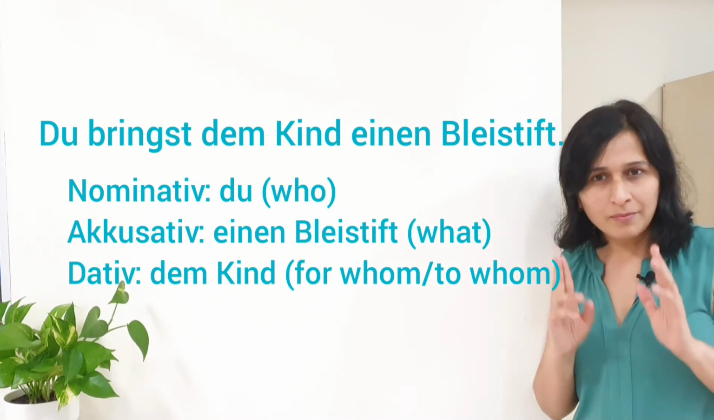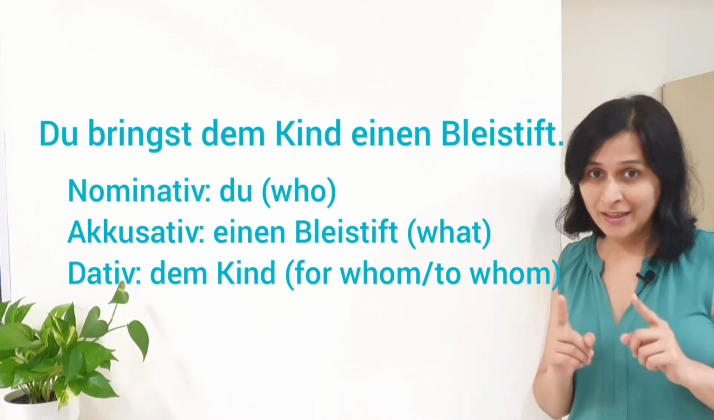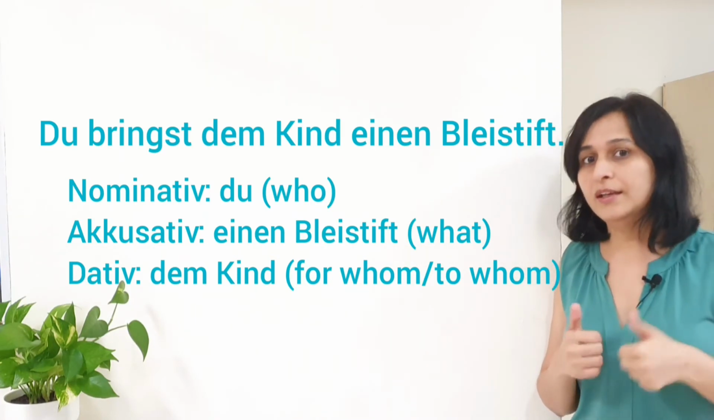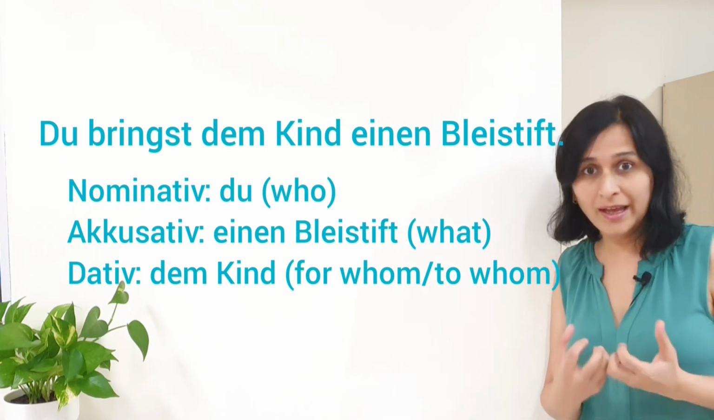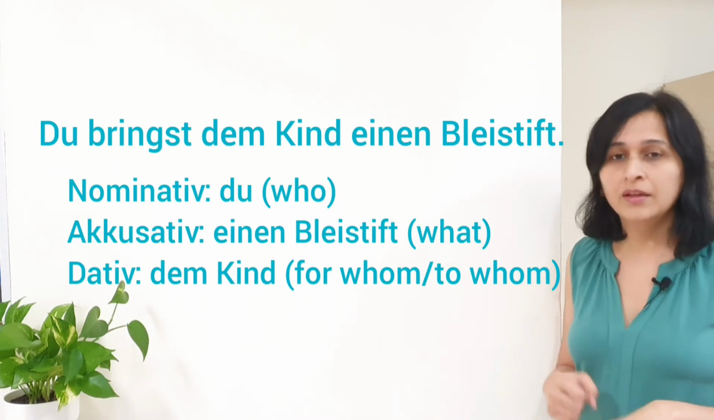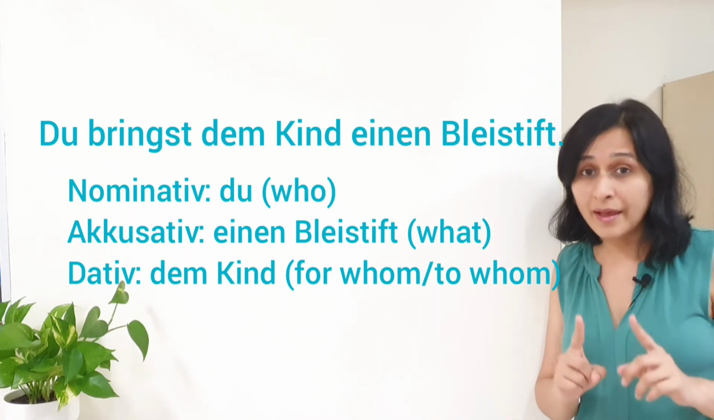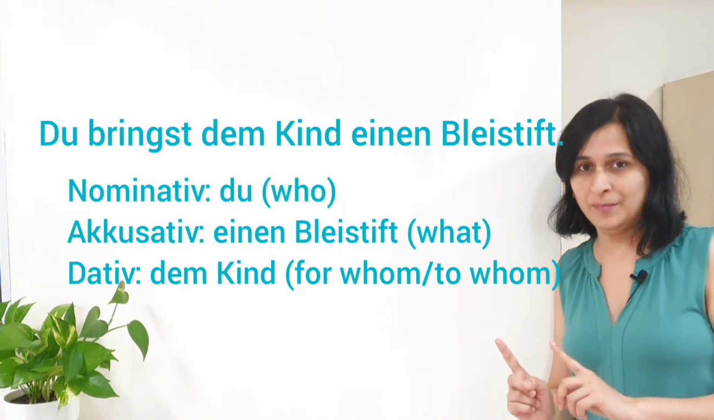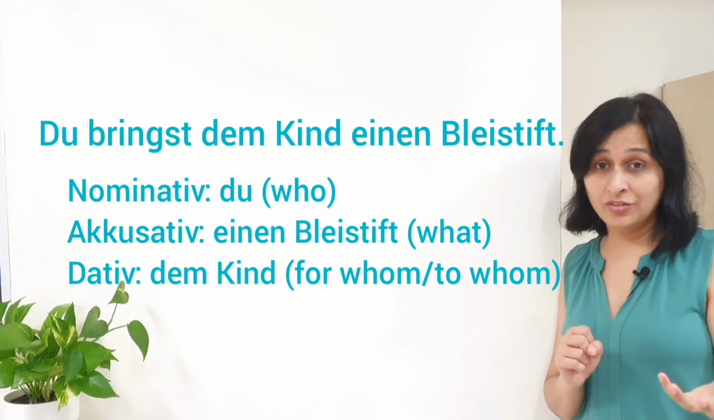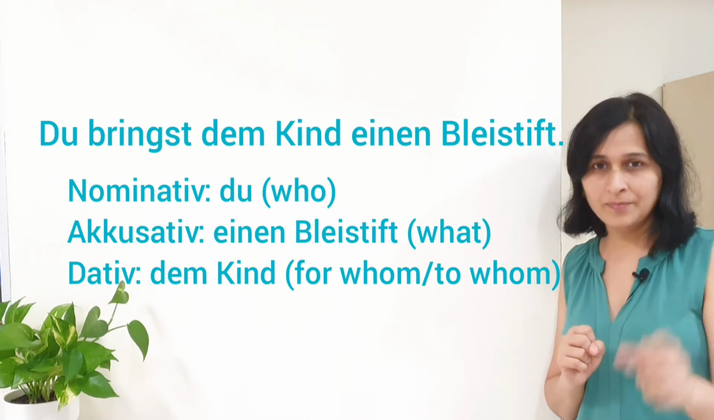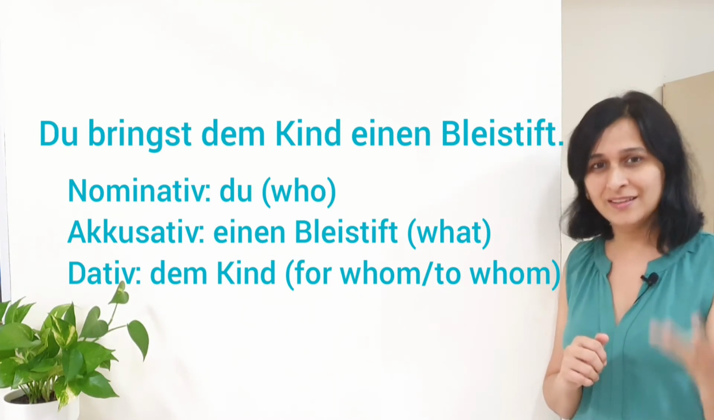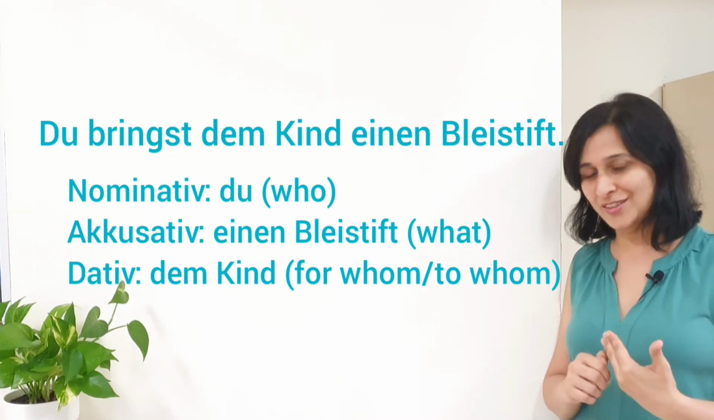For whom du is bringing the pencil? Kind, yeah, the child. Kind is neutrum noun, it is das Kind originally, and here Kind is actually receiver of the action. That's why it is in dative case and the article is dem here. It is dem Kind. So, du bringst dem Kind einen Bleistift. So, again du is answering the question who of the sentence and einen Bleistift is answering the question what of the sentence, and dem Kind is answering the question for whom or to whom of the sentence. That is why it is nominative, dative, accusative.